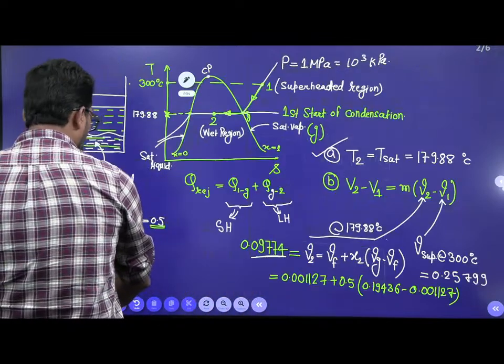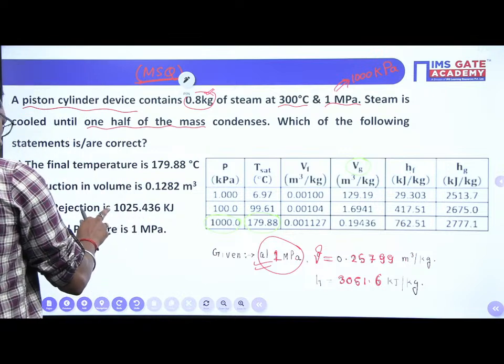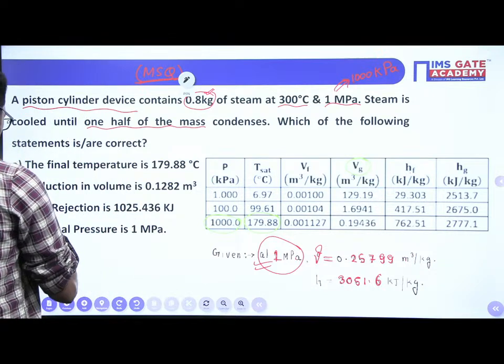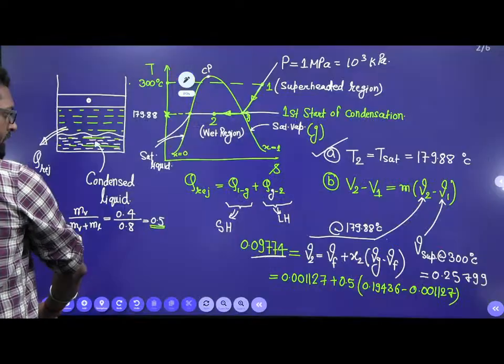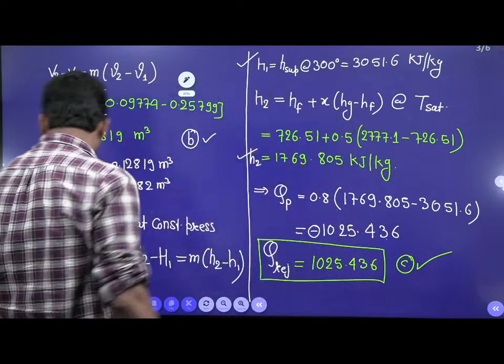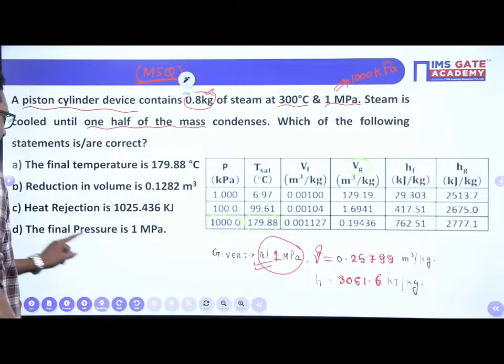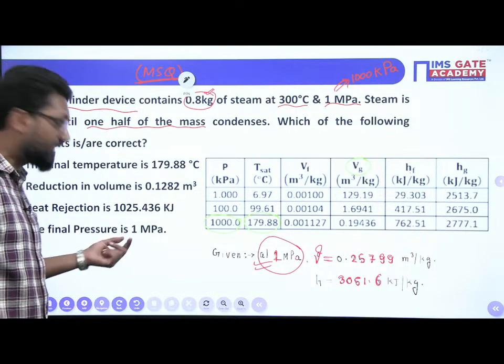So this is okay or not? Please check it. 1025.436, yes, C is also correct. Now what is the D option? D is very simple. The final pressure. What is the final pressure? Yes, it is 1 megapascal.